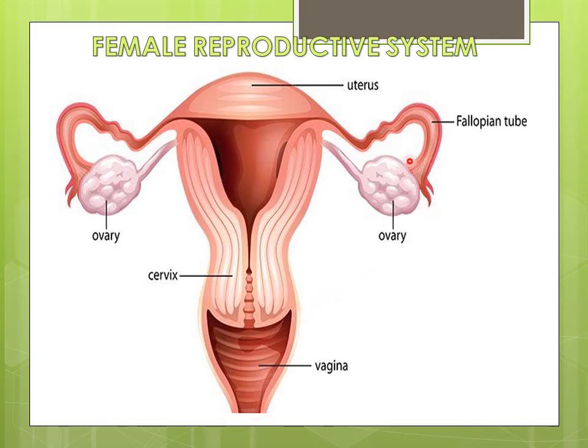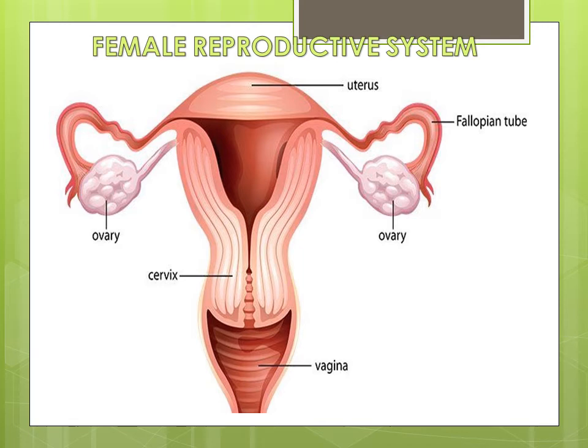The two ovaries are small ovoid bodies, and in the peripheral parts, they produce the ova or the eggs. Normally, only one egg matures in each ovary every alternate month. If this month an egg matures in this ovary, in the next month it will mature in the other ovary. A maturing egg is contained in a cellular sac which is called the follicle.